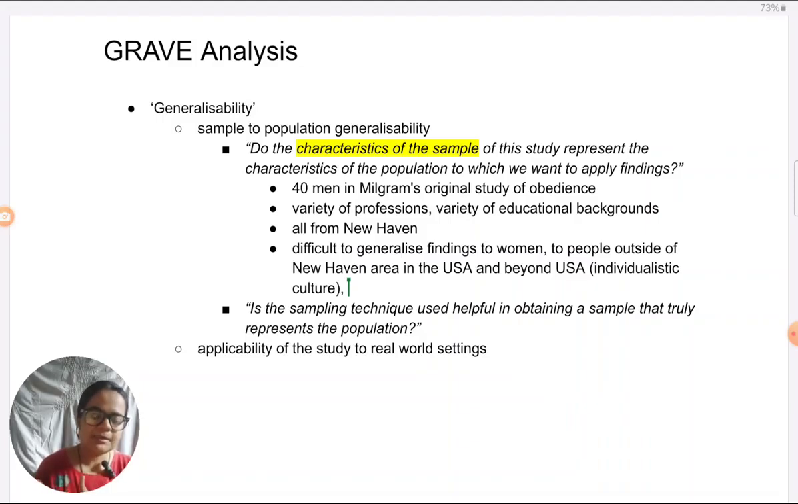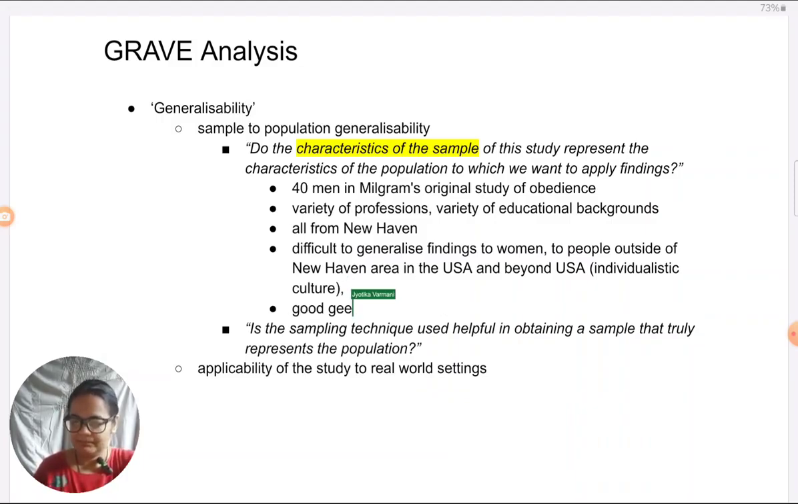But even right now, when it comes to generalizability, this diversity increases the generalizability of the study because that high level of obedience which is found in this study, we can successfully apply it to the population, people coming from many walks of life. So there is good generalizability to people from different professions and educational backgrounds.